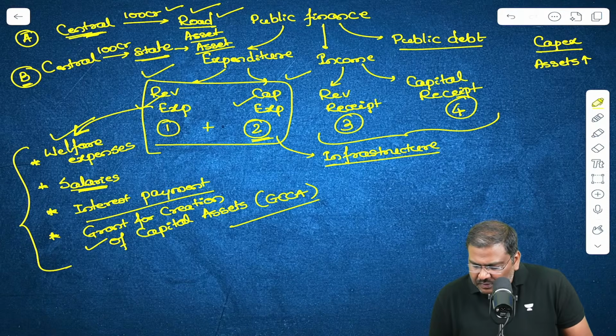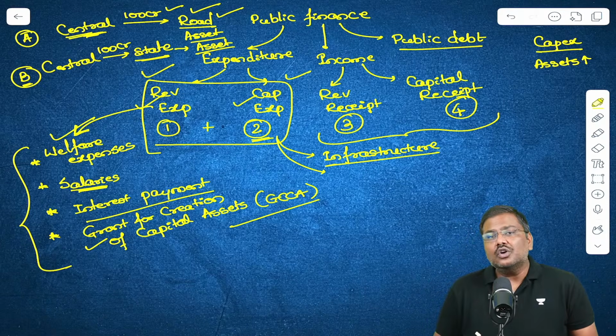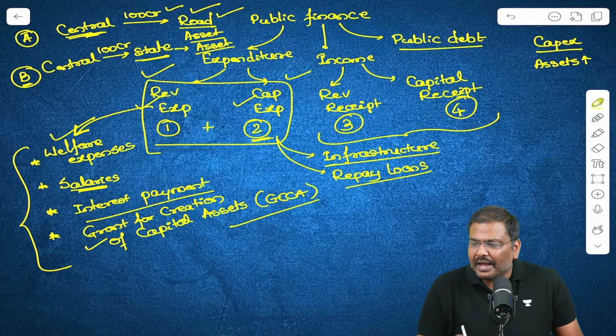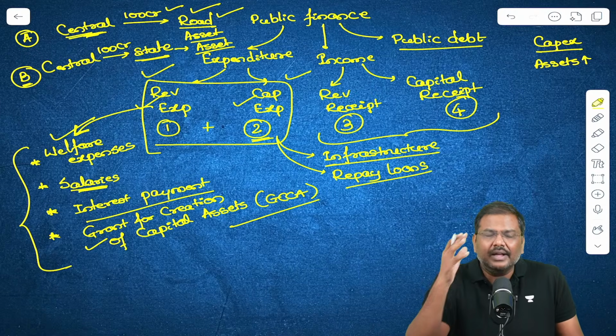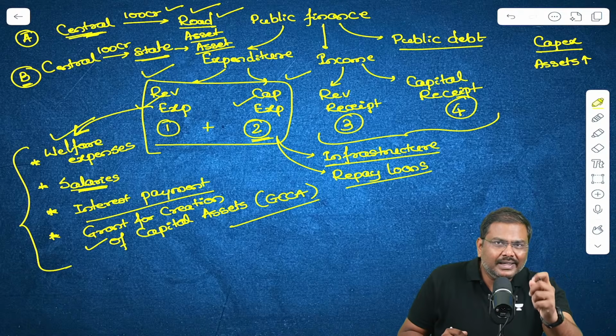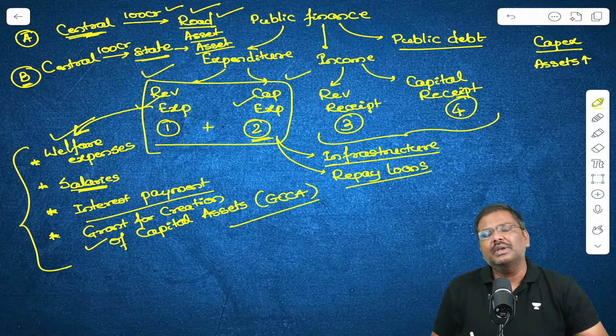Another example of capital expenditure is the government will repay the loans that they have borrowed. Government will repay the loans that they have taken. Let's say back in the year 2010, Government of India had taken a loan of 100 crore rupees.